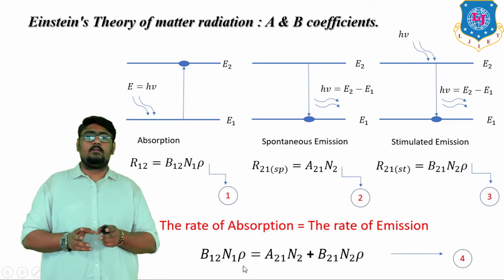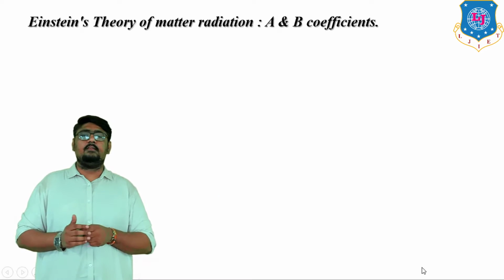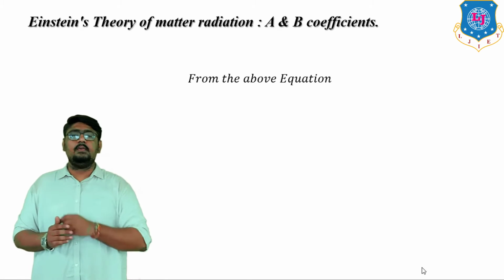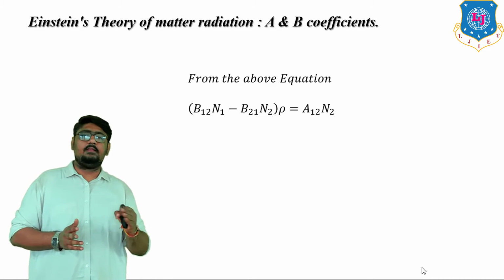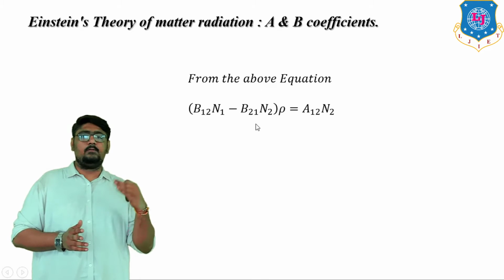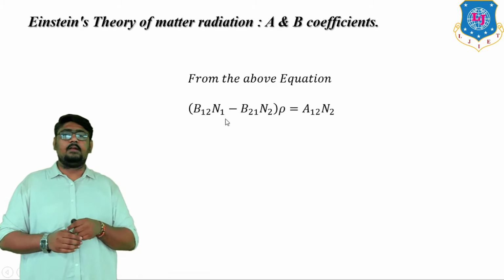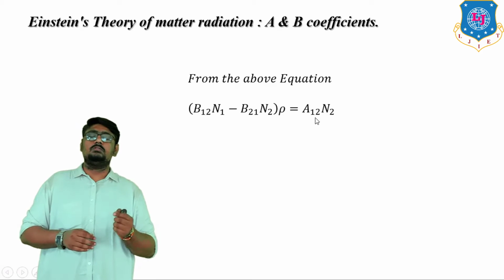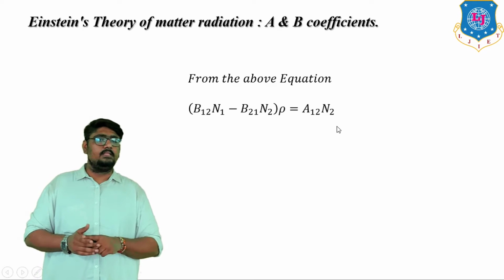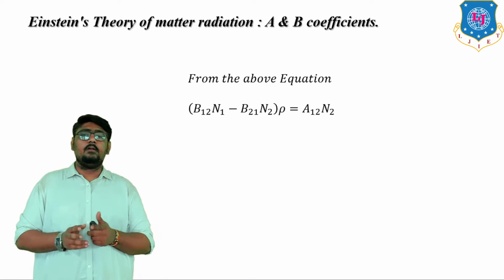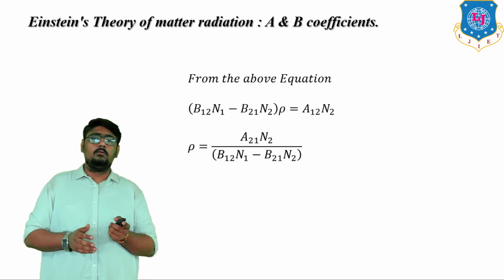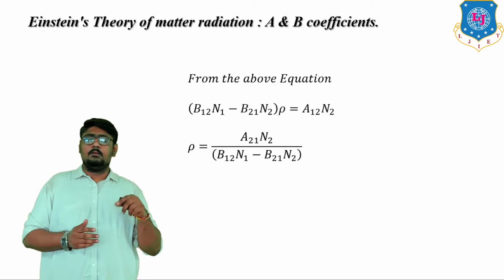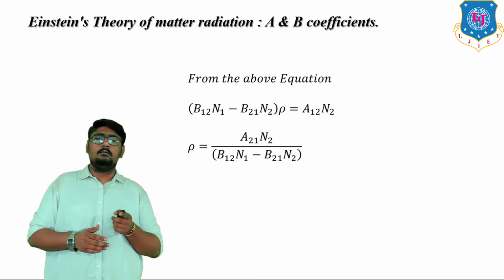From the above equation, on rearranging, taking the B terms on the left hand side, B12 into N1 minus B21 into N2, in bracket, rho is equal to A21 into N2. Now, making rho the subject, we get A21 into N2 divided by B12 into N1 minus B21 into N2.